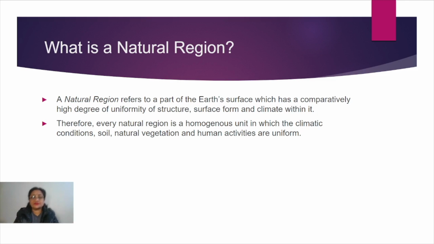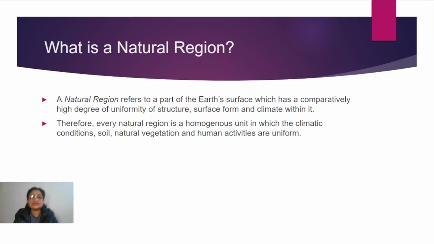Now, what is a natural region? You should understand this first. A natural region is a part of the earth's surface, or the entire earth, which in some way or the other has a high degree of uniformity and homogeneity regarding its structure, landforms, climate, natural vegetation, and human adaptations.